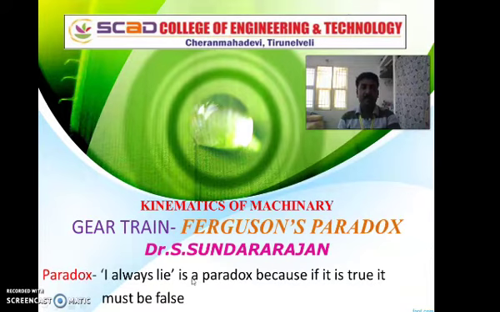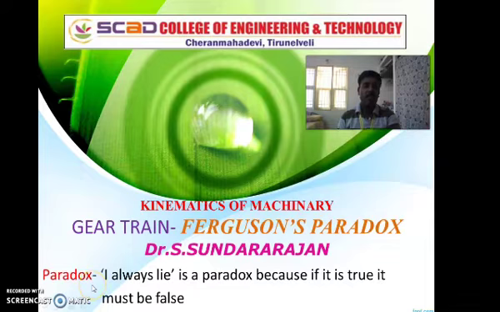A paradox is opposite to what is expected. The gear may seem to run but may not run. Similarly, it may not run but may seem to run.